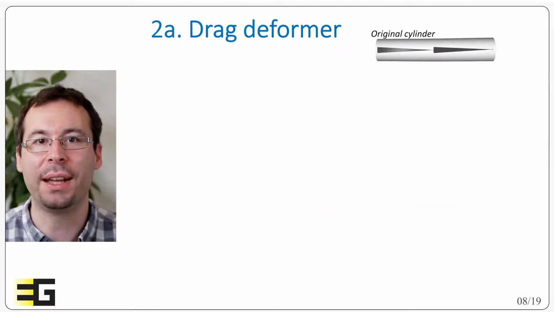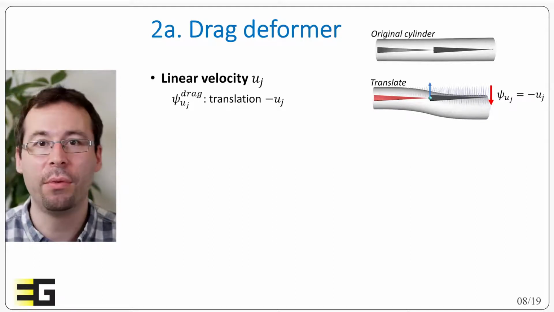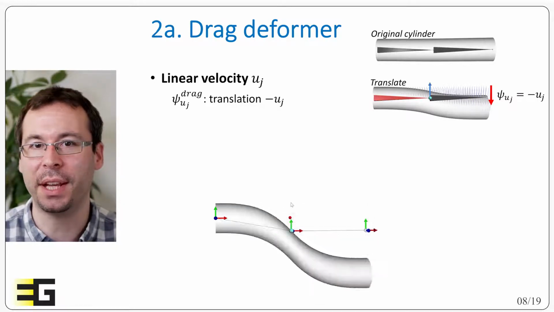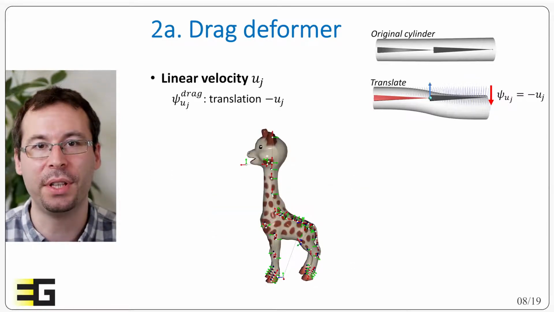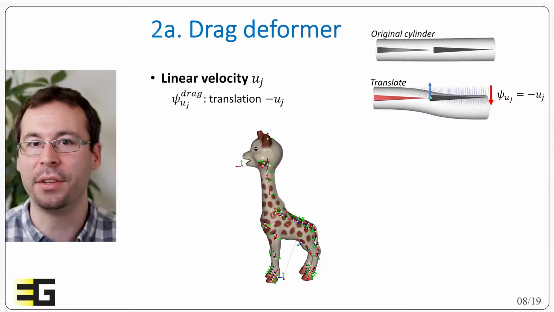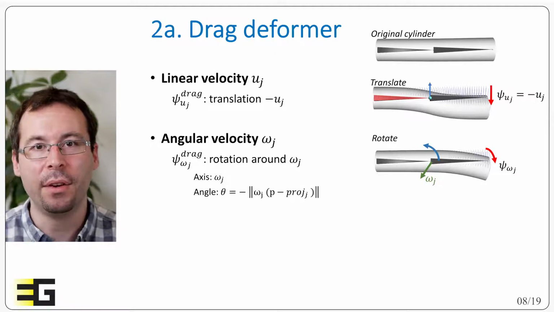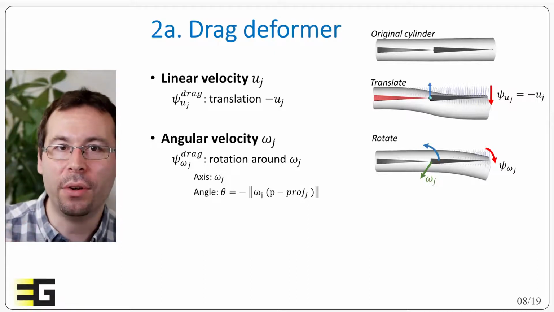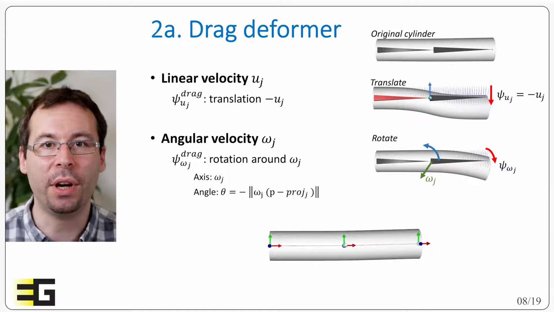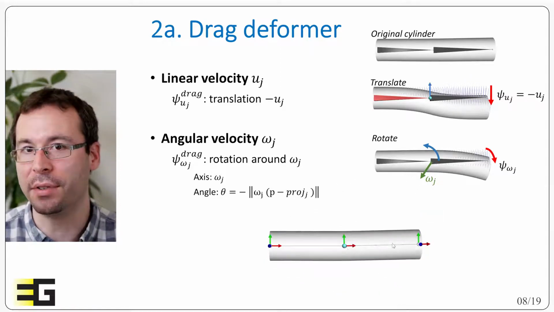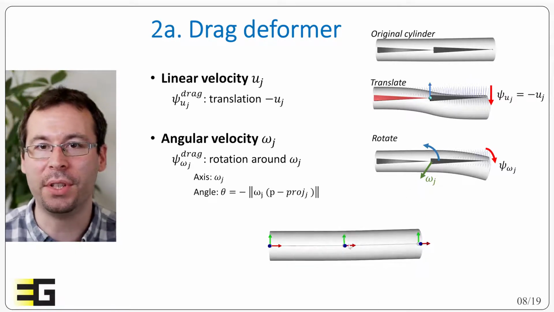So let us start with the drag effect. In the case where we have a linear velocity of the joint Uj, so a translation of the joint, we consider the deformer to also be a translation applied to the vertices. This translation is very simply set to be opposite to the direction of the linear velocity of the joint, so psi equals minus Uj. When the joint has an angular velocity, which is the most common case, we then model a delay by adding a rotation whose amplitude increases with the velocity at the vertex position. For that, we consider a rotation of axis given by omega j, the angular velocity, which passes through the position of the joint, and of angle given by the norm of the velocity at position P.